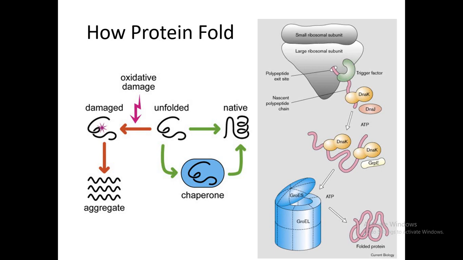These types of protein are called chaperones. Chaperones are also one type of protein. And what is the work of this chaperone? The chaperone assists the unfolded protein to fold itself. So how does this process take place?